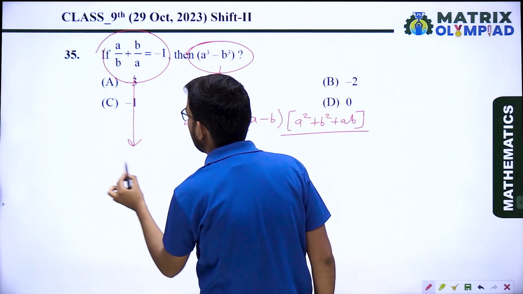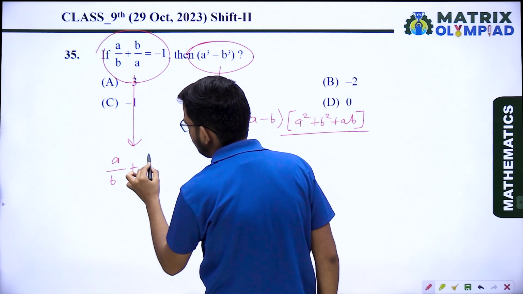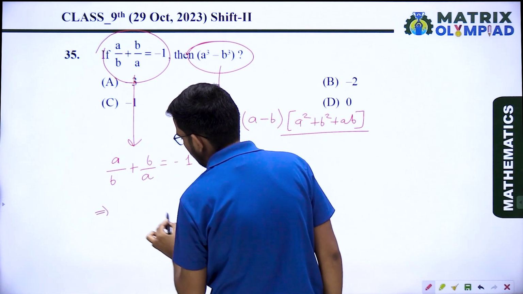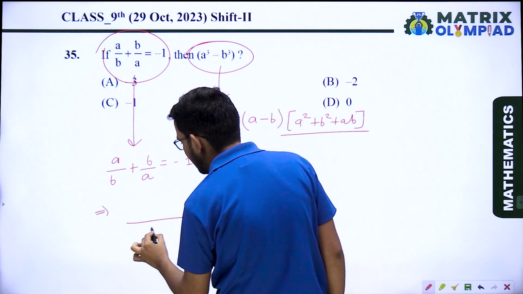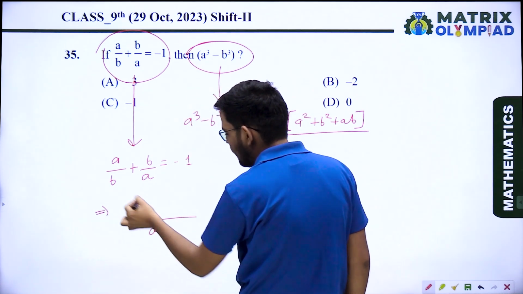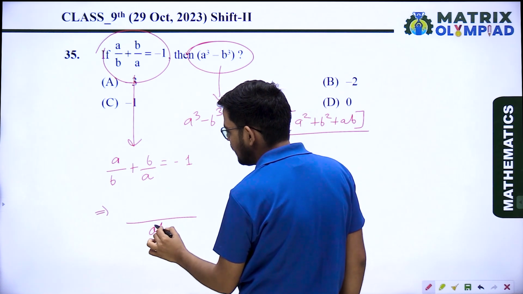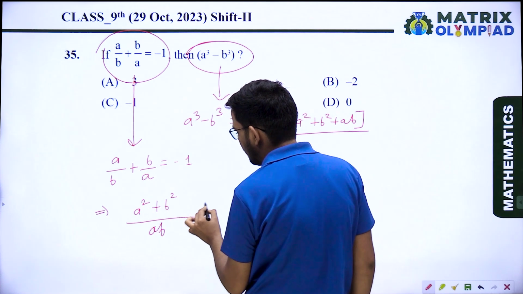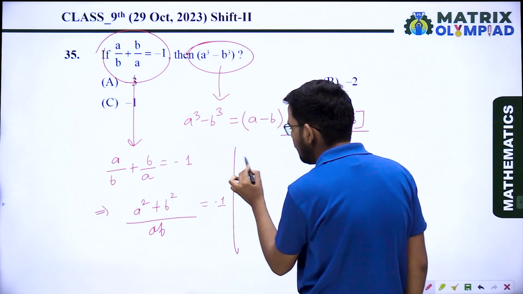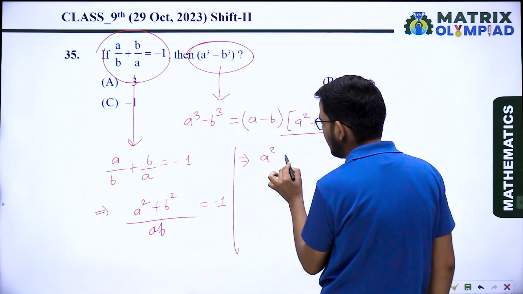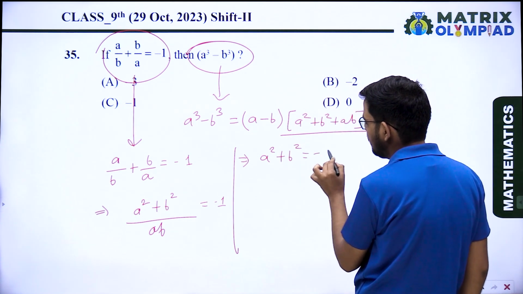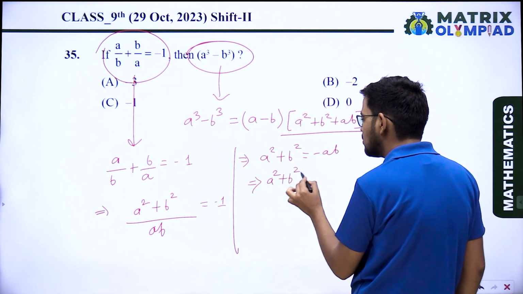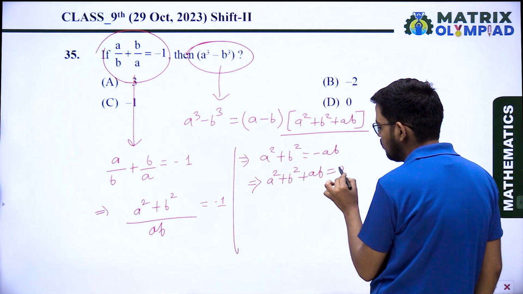When you simplify, a upon b plus b upon a equals minus 1. Take the LCM of b and a, that is ab. b divided into ab gives b, a multiplied by a gives a square, similarly here b square, equals minus 1. Cross multiplying, a square plus b square equals minus ab. After simplification, a square plus b square plus ab equals 0.